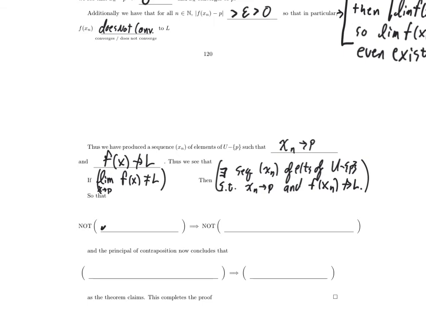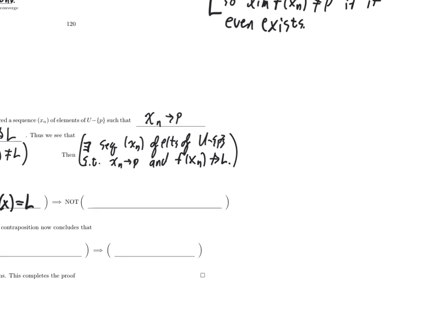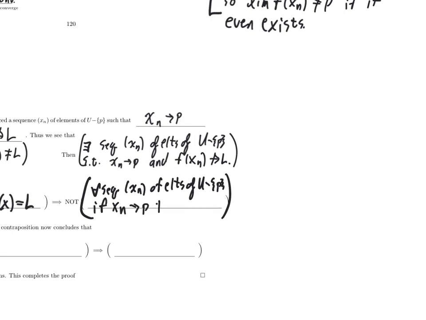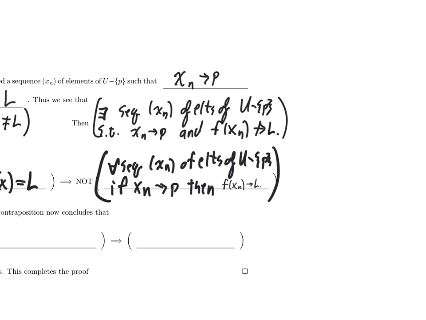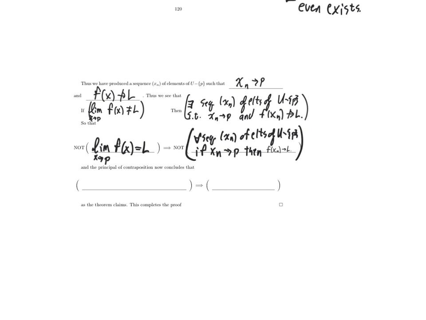So if it is not the case that the limit as x approaches p of f of x is equal to L, then it is not the case that for every sequence xn of elements of u minus singleton p, if xn converges to p, then f of xn converges to L. All right, so by the principle of contraposition, that's a not this implies not that. That's the same thing as saying that implies this.